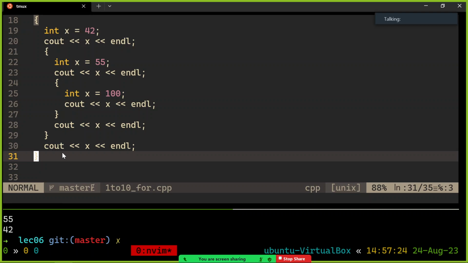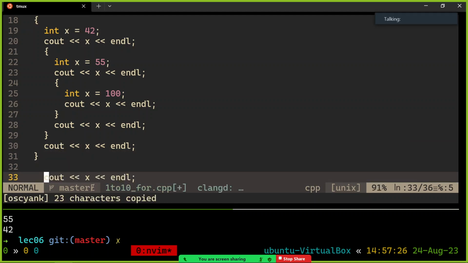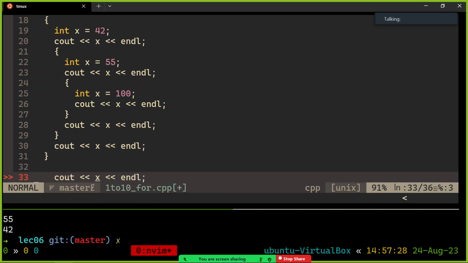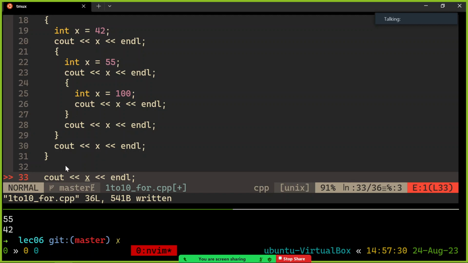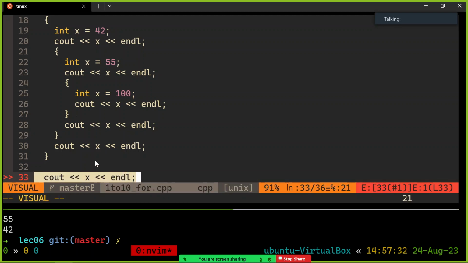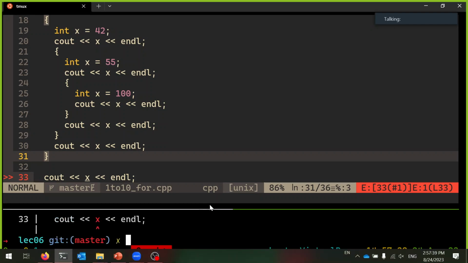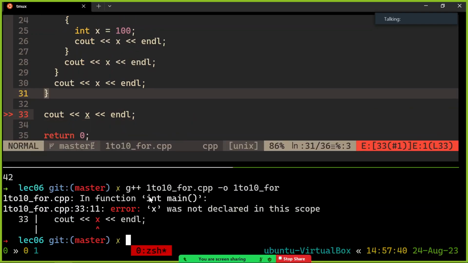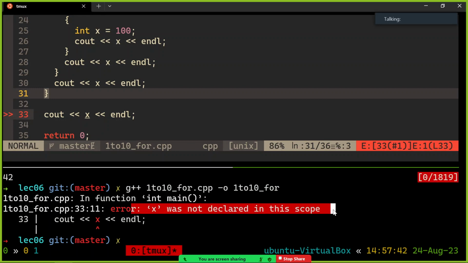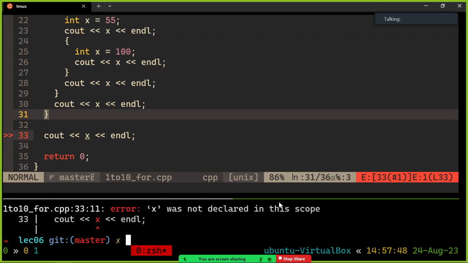No fun. Also, I made that 42 in an inner scope. So, I cannot ask for x in the rest of main. If I ask for it here, I'll get a compiler error. It's like, x was not declared in this scope. Ooh. It's almost like these words. Other people use them too. So there that is. So that's what that means when you see that.